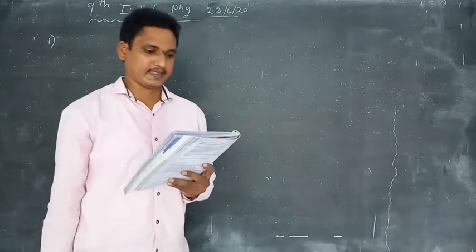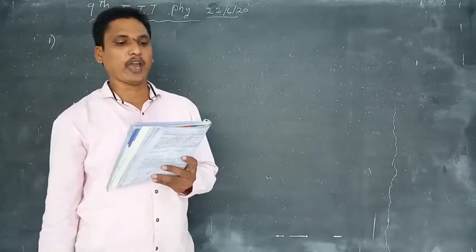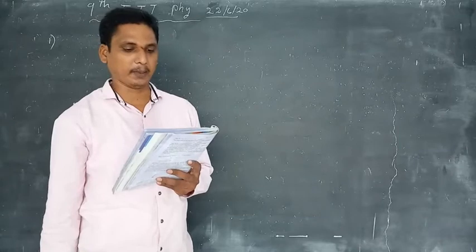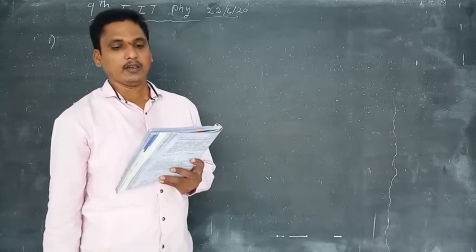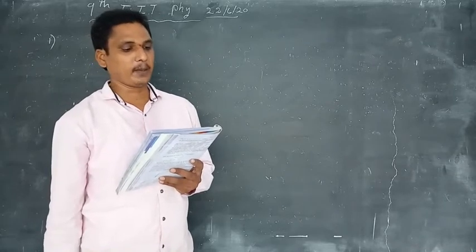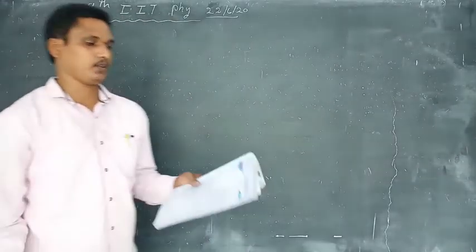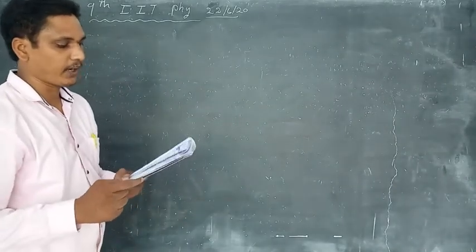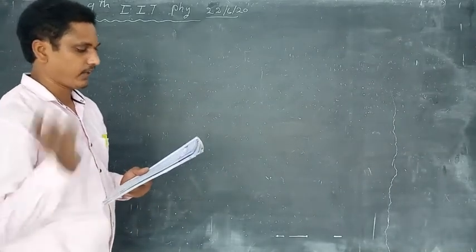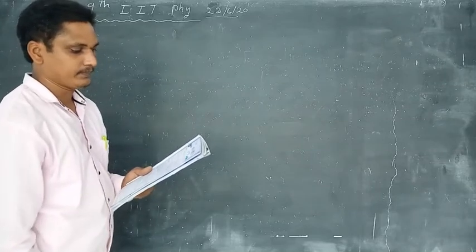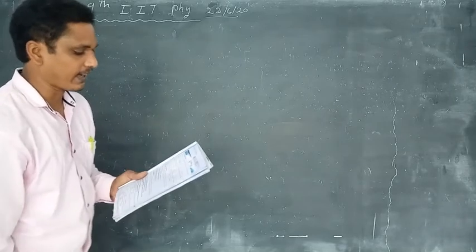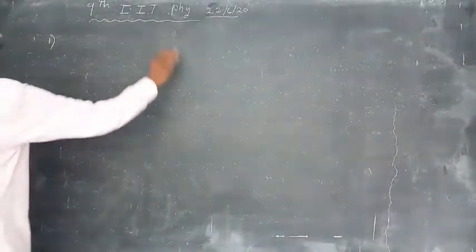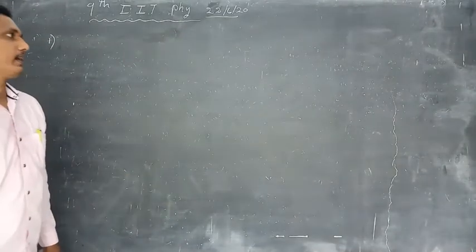A bullet of mass m is fired from a rifle of mass capital M. If v bar be the velocity of bullet, the velocity acquired by the rifle is? What is the question? A bullet of mass m is fired from a rifle of mass capital M. If v bar be the velocity of bullet, find the velocity acquired by the rifle. Now we find the recoil velocity of the gun.